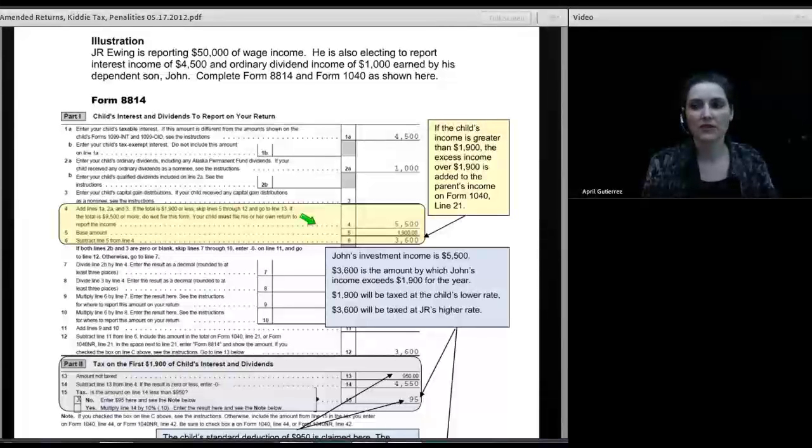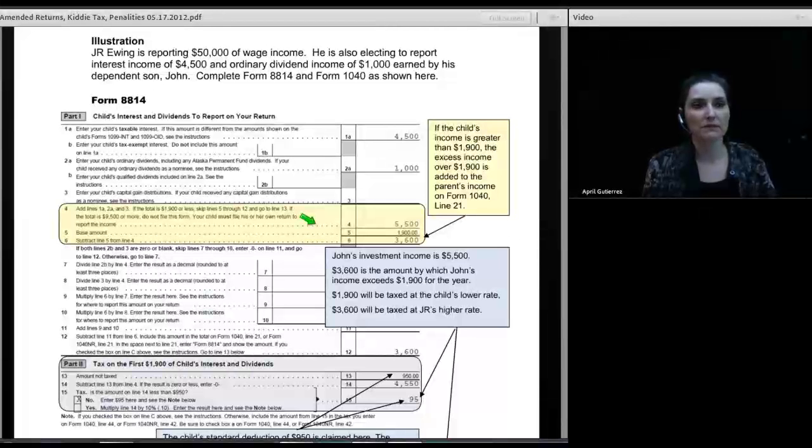So if the child's investment income is more than $950, which is their filing requirement, but less than $1,900, which is the point where they move into a higher bracket, then filling out 8814 is kind of a no-brainer,